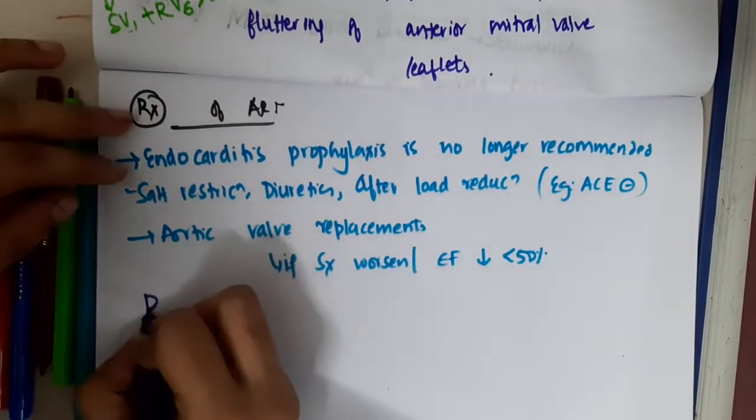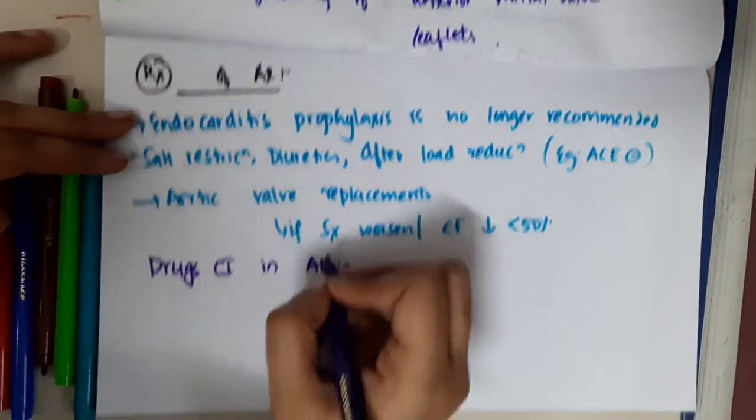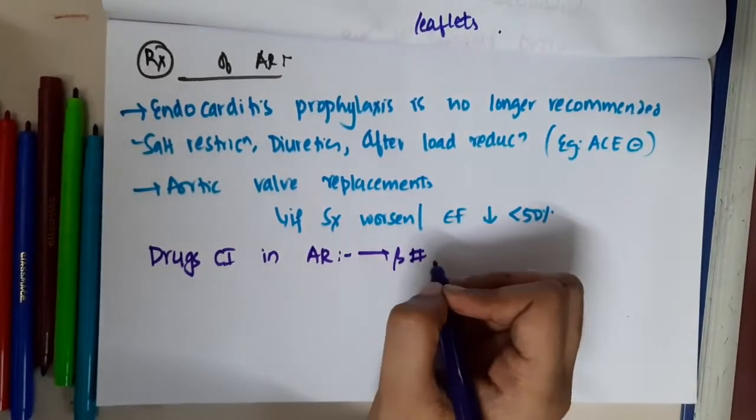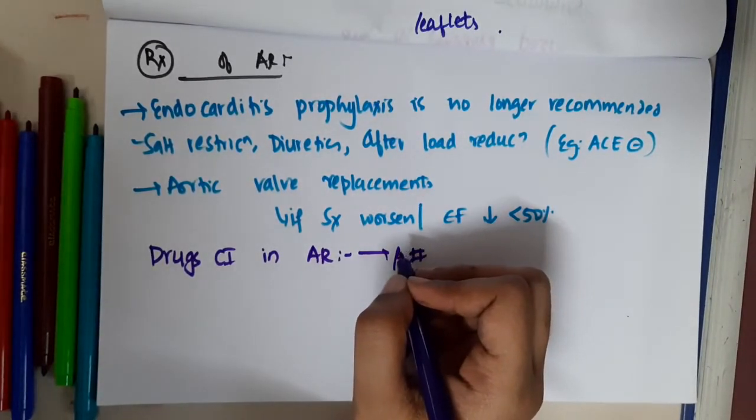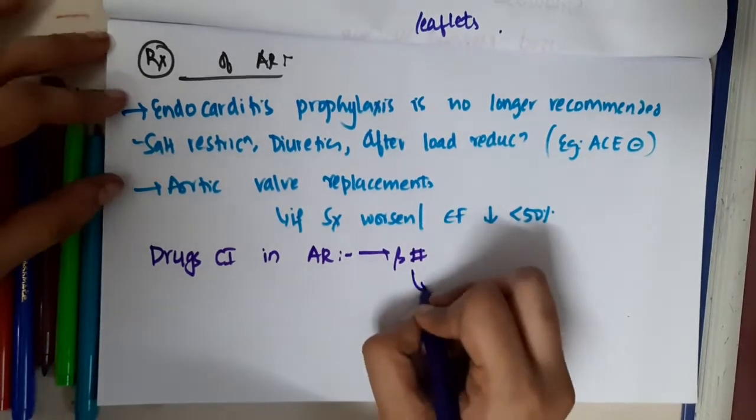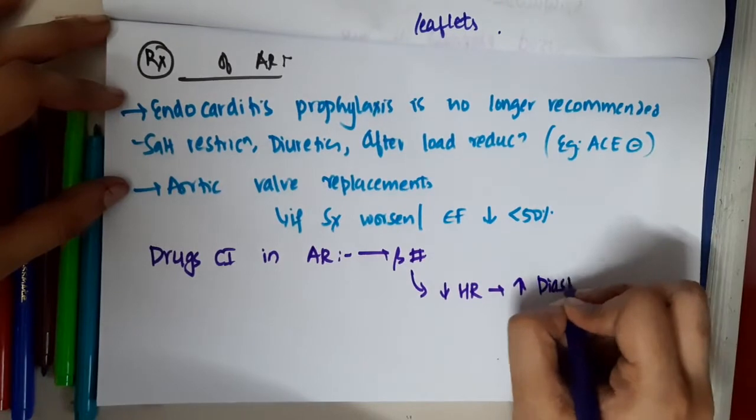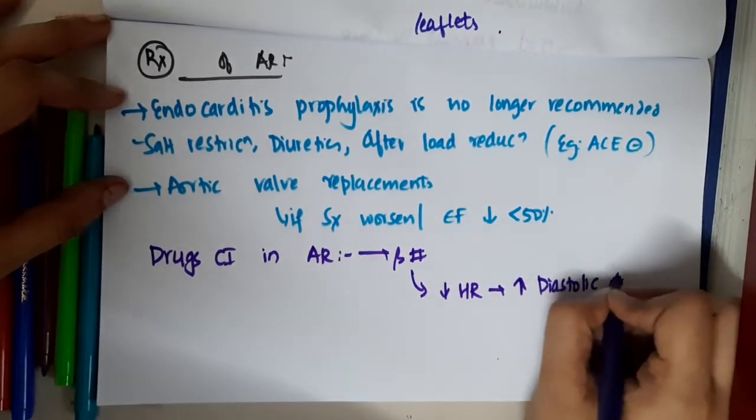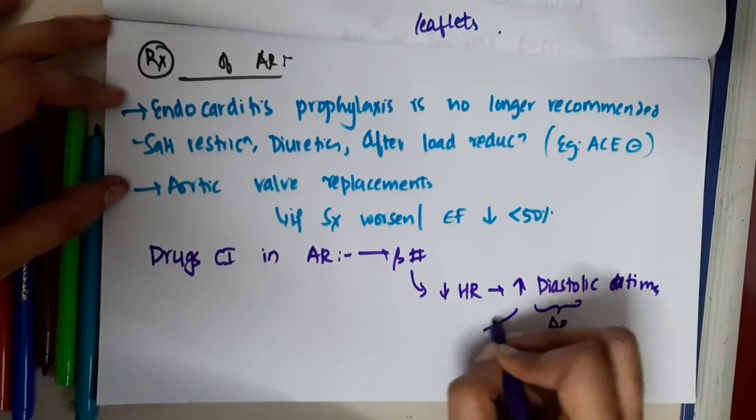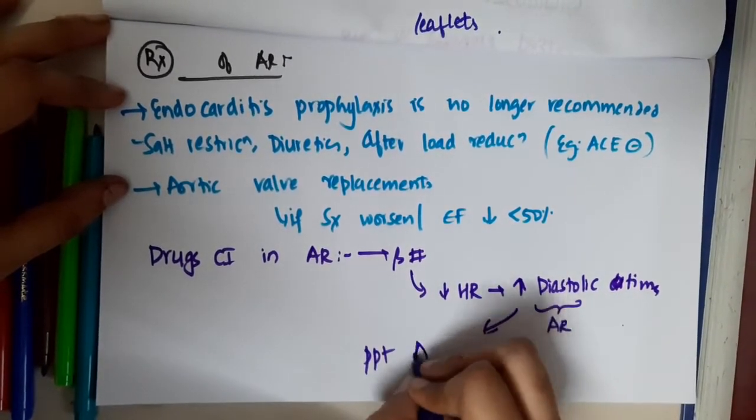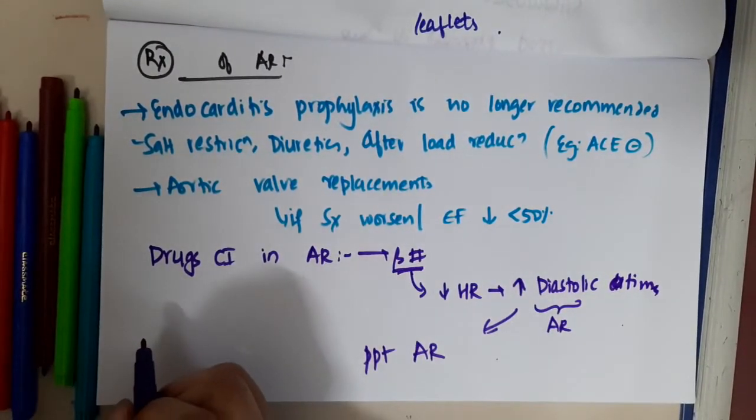Now, if you are asked which drugs are contraindicated in aortic regurgitation, beta blockers are contraindicated. Why? Because beta blockers decrease the heart rate and thus increase the diastolic time. Aortic regurgitation occurs in diastole, so this will precipitate the aortic regurgitation.